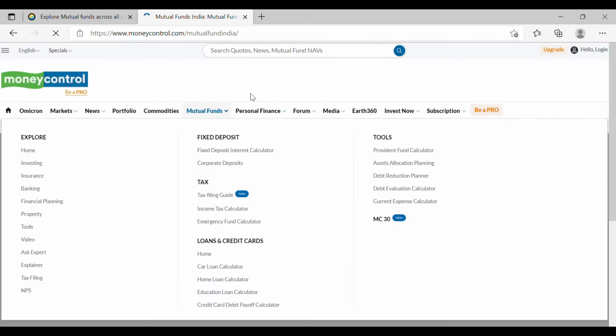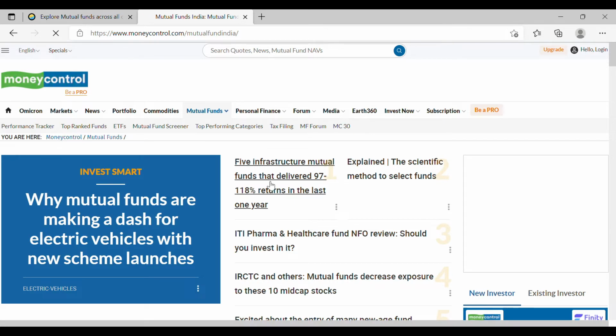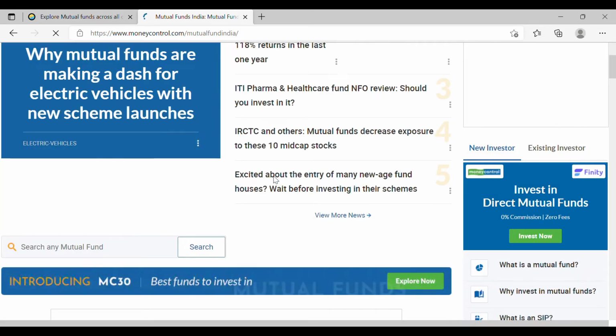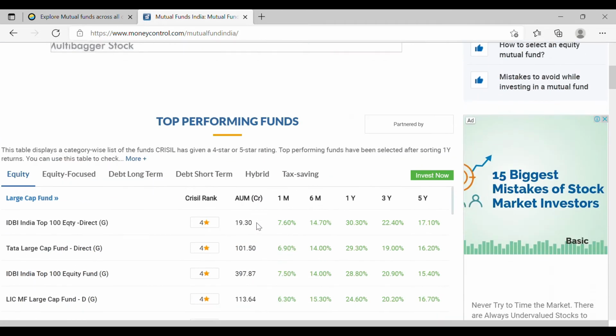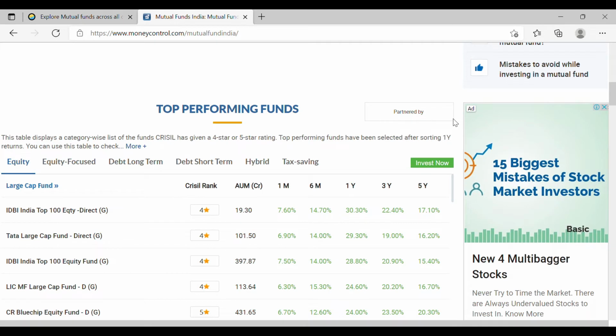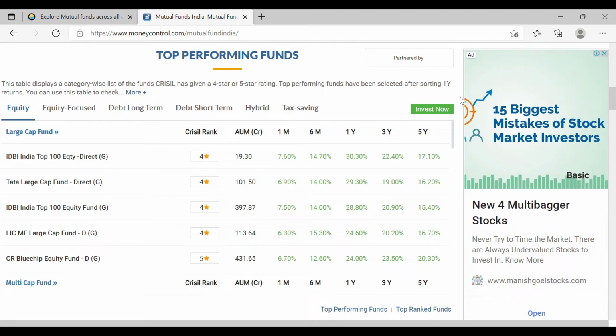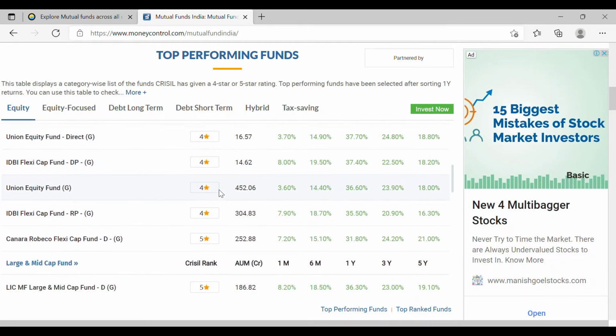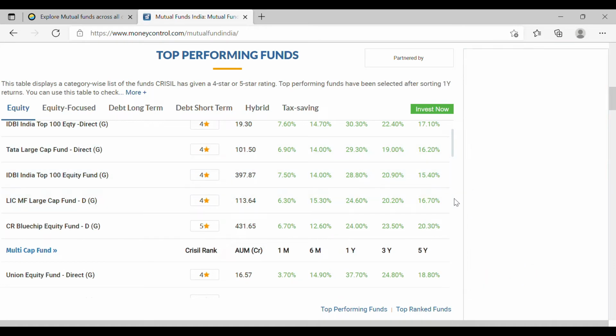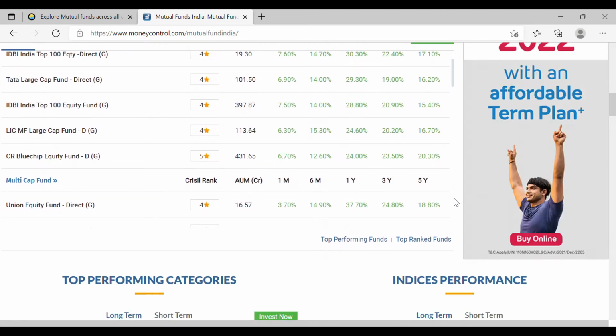So you can click on mutual funds over here, and it will redirect you to the mutual fund page. Again, over here a few key news items will be shown. You can go down, and then you can see top performing funds. Again, this is based on the data as well as research done by Moneycontrol, which they publish. This can also be a source for you to invest. Again, for most people, it is best to invest in those funds where ratings are 4 or above. Below 3 might need a little more comprehensive research to understand what exactly it is. So 4 and above can be something that you can consider good to invest in, and do a little more research on that.